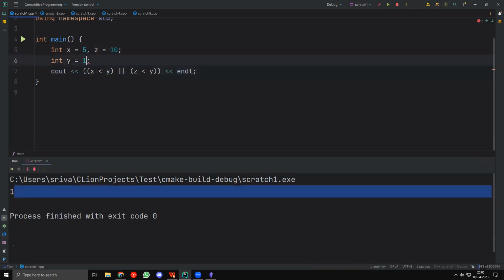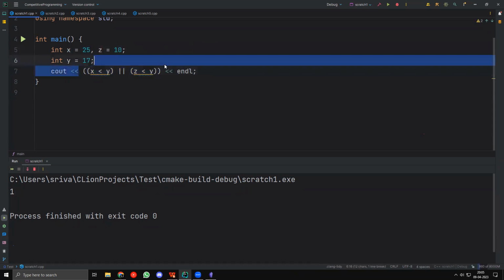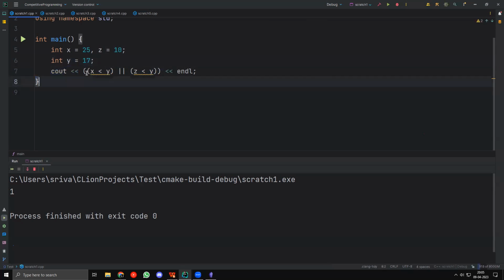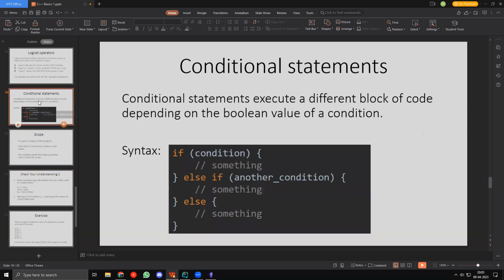So let's now take, let's say, 17. Now both of them are true, so I get true again. Now let's say this is actually 25 and this is 17. Now only this statement is true. 10 is less than 17 is true, but 25 less than 17 is false. But since one statement is true, the entire thing is true. So that is the OR statement.